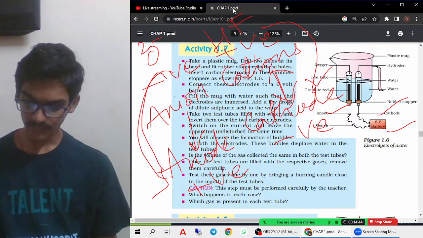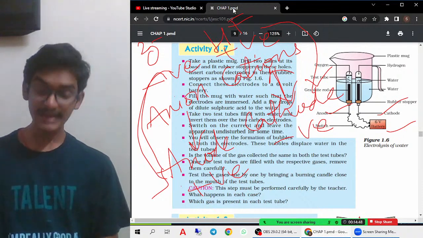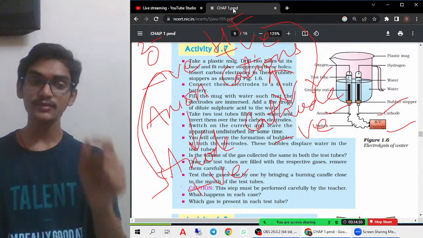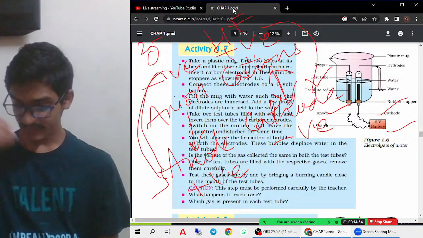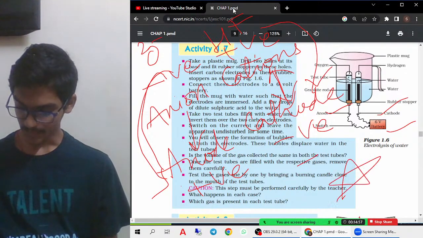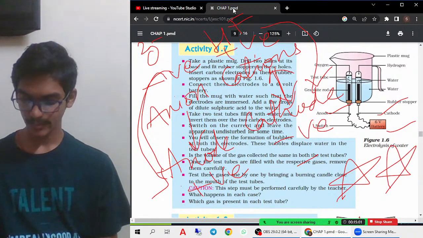Cation will always go to cathode, that is, hydrogen will always go to cathode. Where the hydrogen gas is given, you must say cathode. Where oxygen gas is given, it is anode. Very important from the examination point of view. Definitely one question can be asked from this. You must definitely remember this.